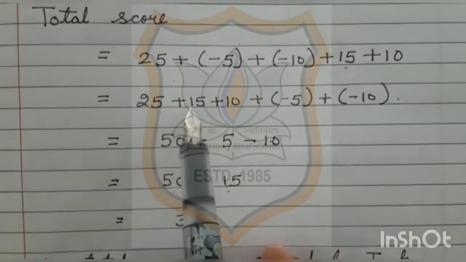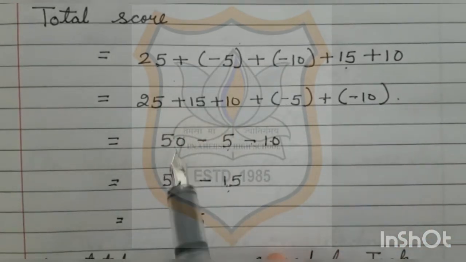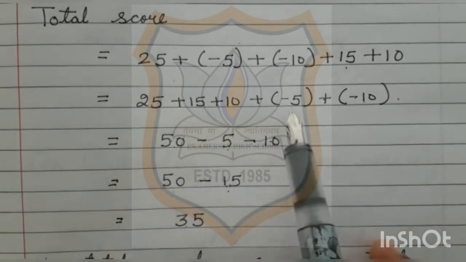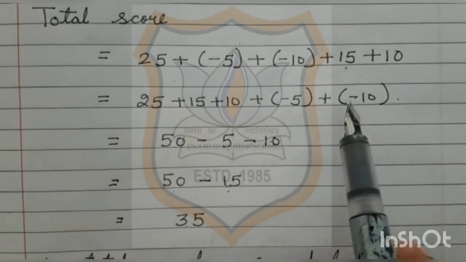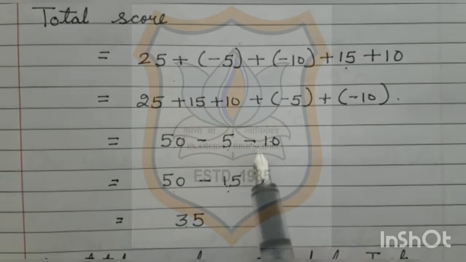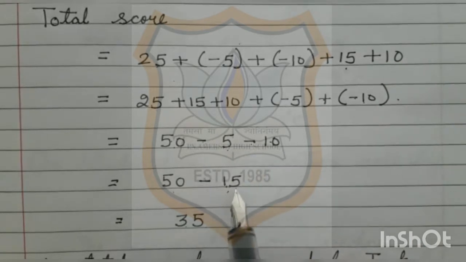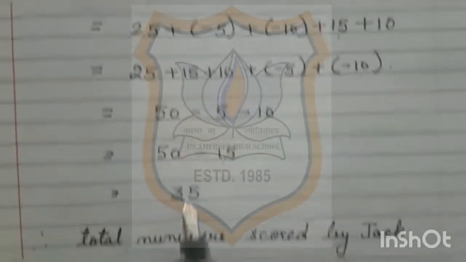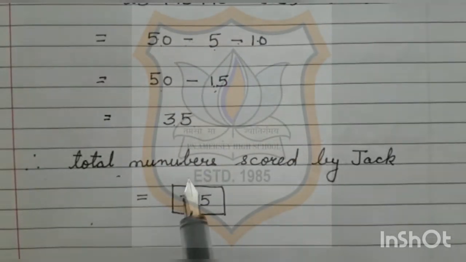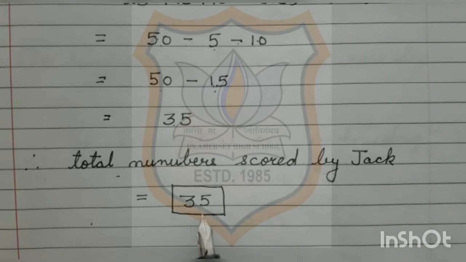So, 25 plus 15 plus 10 comes to be 50. And minus 5 plus minus 10, that is minus 5 minus 10, comes to be minus 15. 50 minus 15 is 35. So, the total score of Jack is equal to 35. So, the answer will be 35.